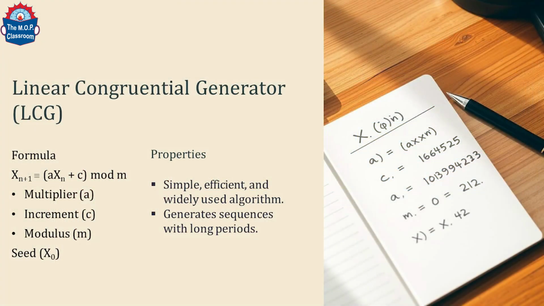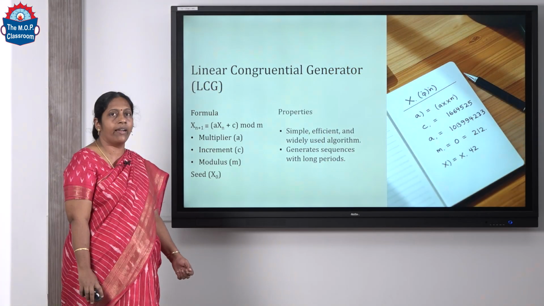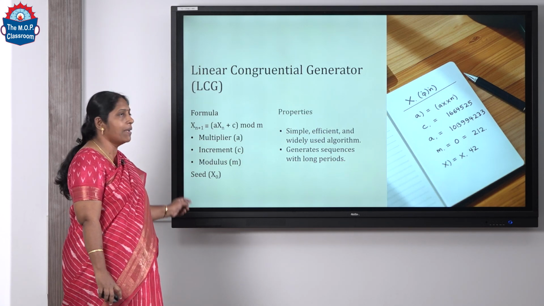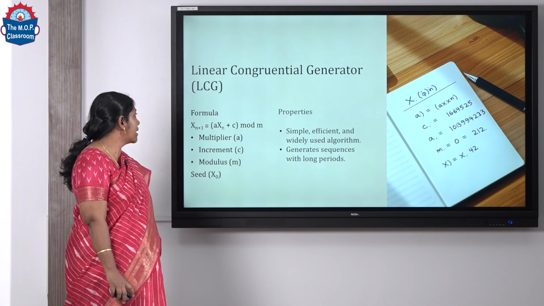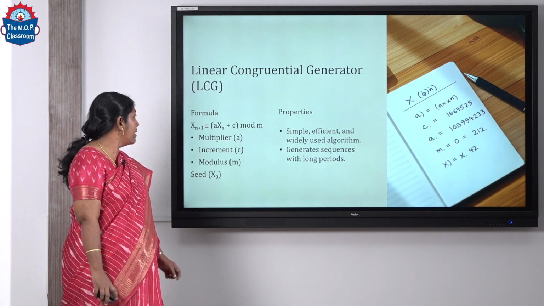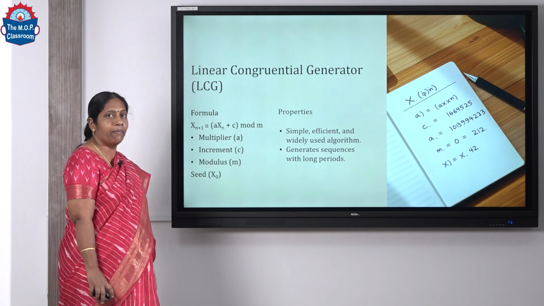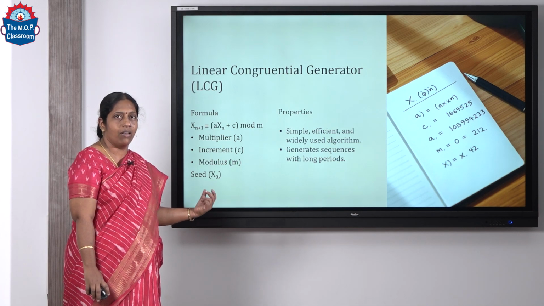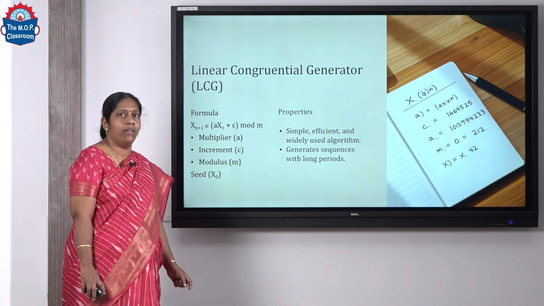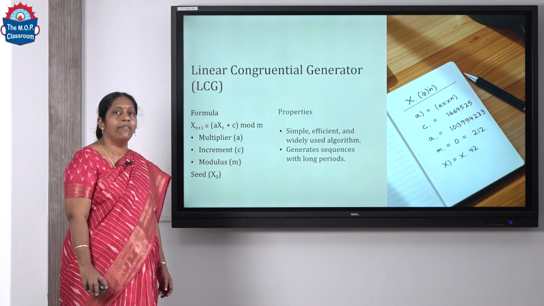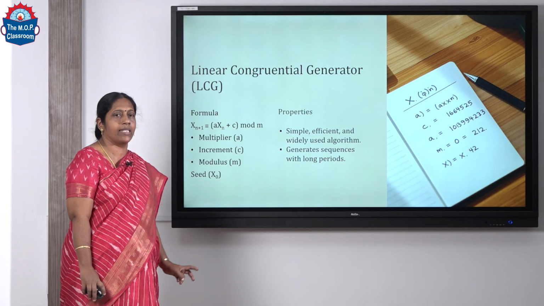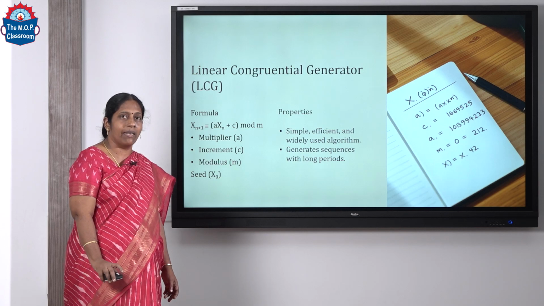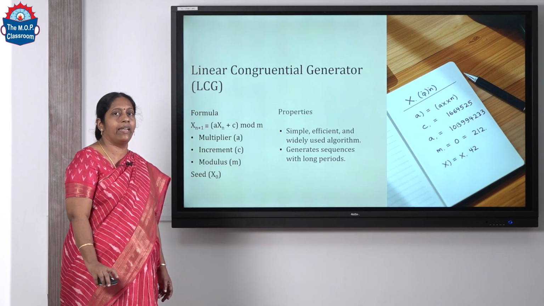So one of the simplest, efficient and widely used algorithms for generating pseudo-random numbers is the linear congruential generator, which uses the formula x(n+1) = (a * x(n) + c) mod m, where a is the multiplier, c is the increment and m we call the modulus. For generating the pseudo-random numbers with this algorithm, we choose an initial value x0 which we call a seed. When we look at this formula, we can see that x(n+1) depends upon x(n), which implies that it is a recurrence relation of first order, and x(n+1) is the remainder when a * x(n) + c is divided by m.